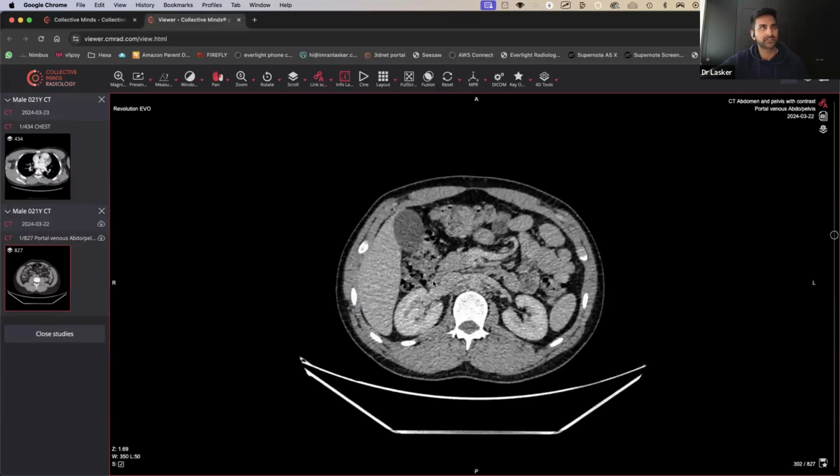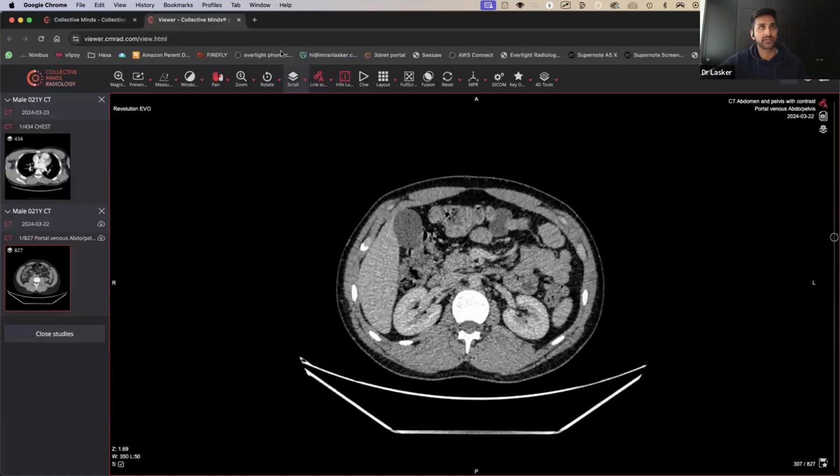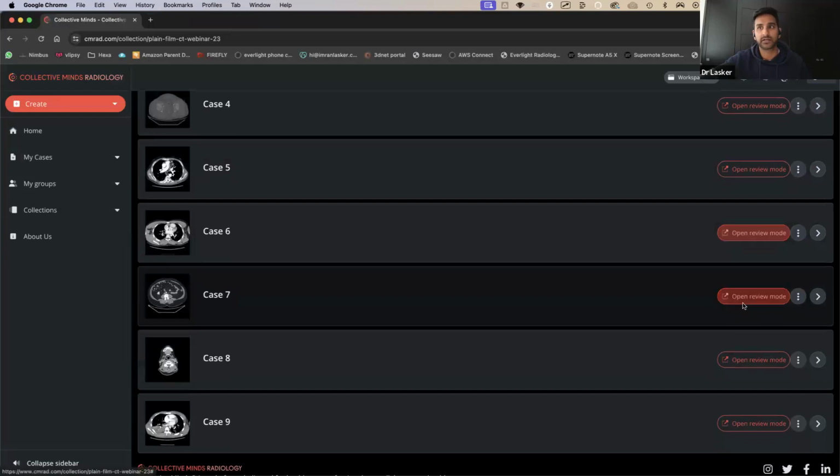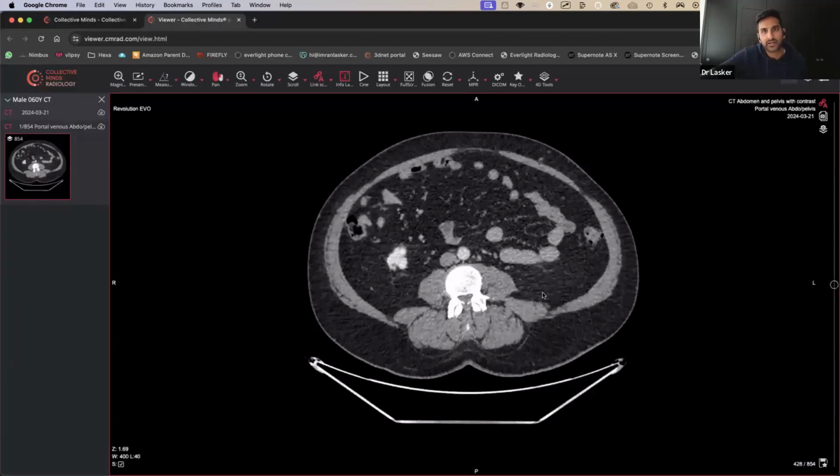But yeah, quite an interesting case, and quite important to make sure you have a look at the upper abdominal organs as well, just to be sure that even though it's a chest image and all the rest of it, you've had a good look around. Because this is where your importance comes into play.